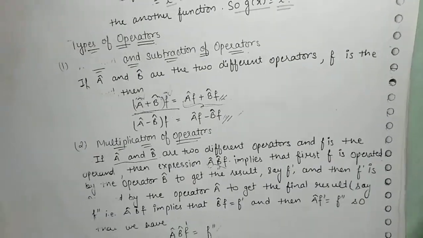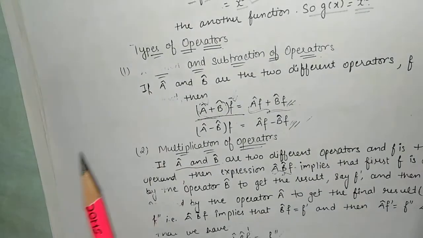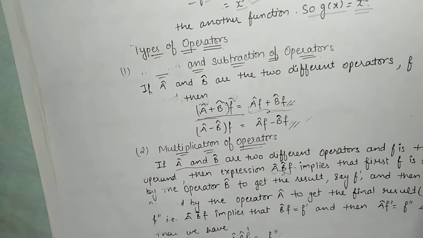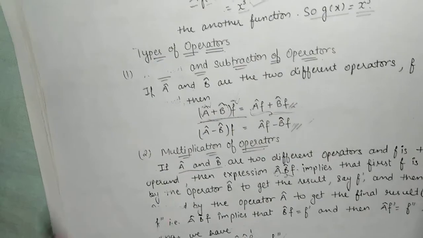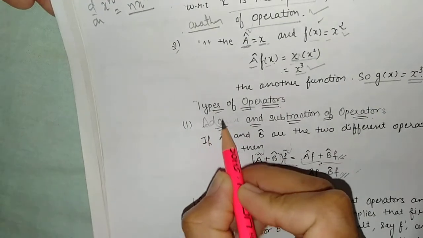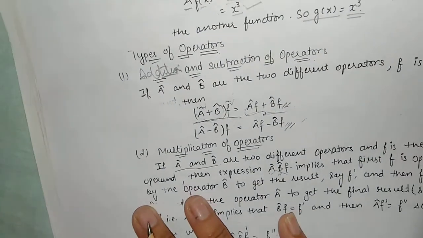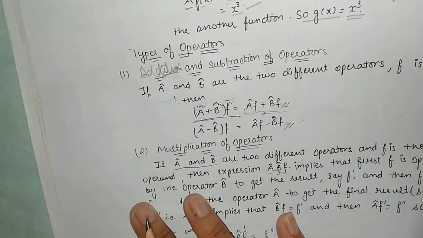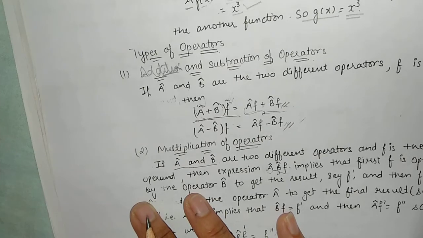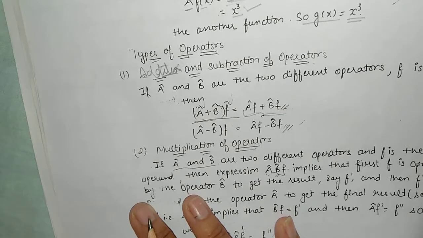So we have different types of operators, as I have said: addition, subtraction, multiplication, linear. Firstly we will discuss the addition and subtraction operators. Addition operator means the addition of two terms, and that operator in the addition is known as the addition operator.